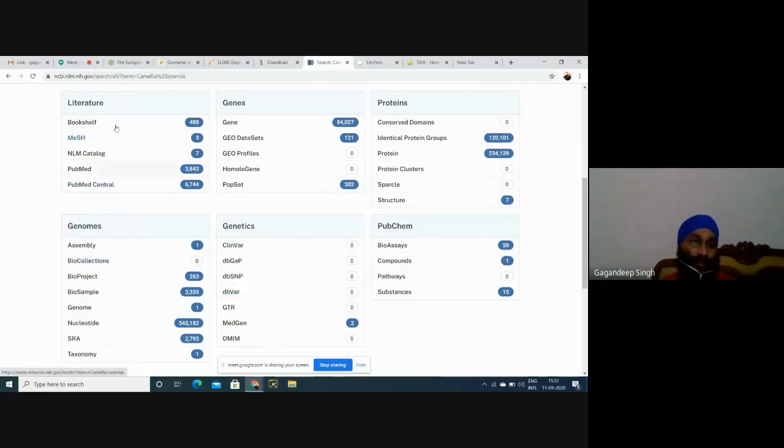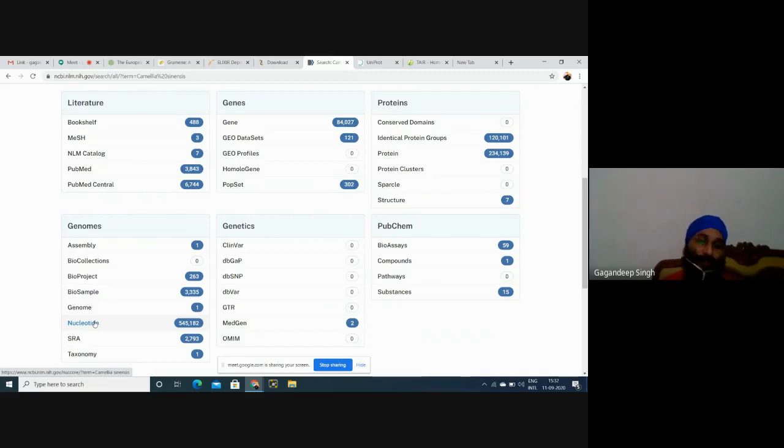For example, in literature, what kind of literature is available? You can see in this section genes, proteins, and then genomes, and then genetics, and many other things that are already available, work done by any wet lab or some bioinformatician. But currently I'll teach you about genomes. In this genome section, everybody is able to see assembly, biocollection, bioproject, biosample, genome, and nucleotide, and we have selected nucleotide right now.